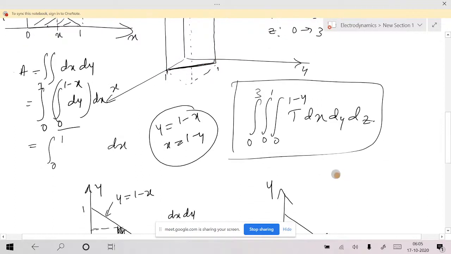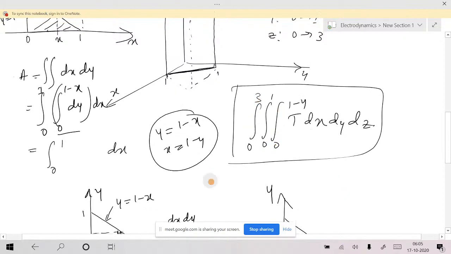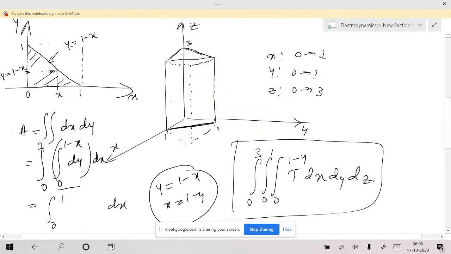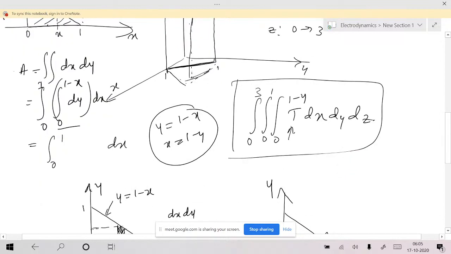One thing you should understand: if you run from 0 to 1, 0 to 1, 0 to 3, it will be a cuboid. It will not be this prism-shaped region. You will take the other region also, this region also. That's what I am saying. Is that okay? You should take the volume integral of this scalar field only in that prism-shaped region, not in the region of the cuboid. That's why the limits change.